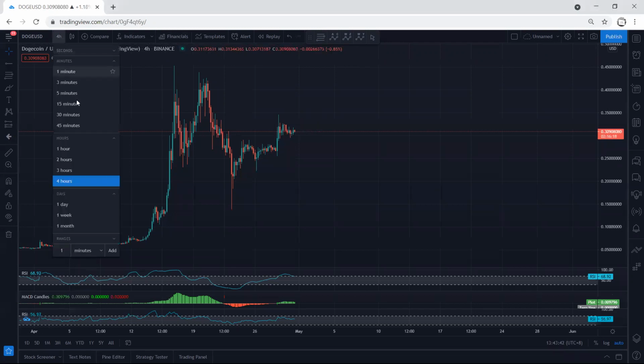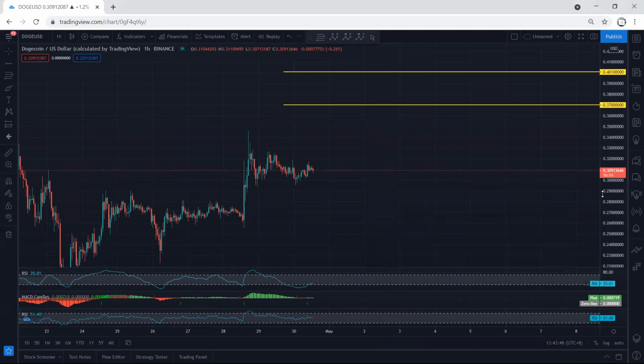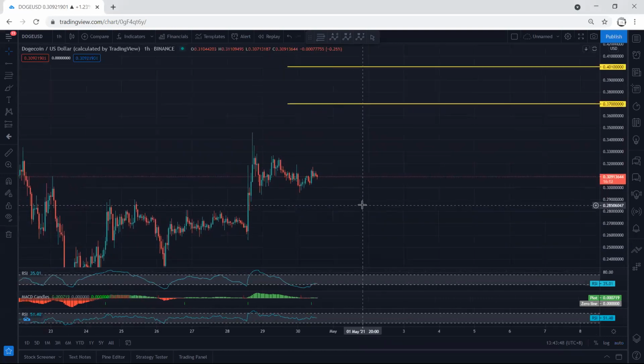All right, this is what we can expect, because if we move to the 1 hour chart, we see the move is not really sharp as what we expected. Anyway, it doesn't mean the price cannot continue from here.